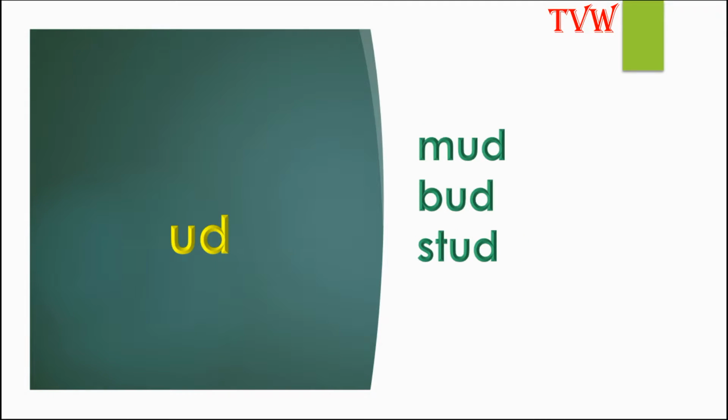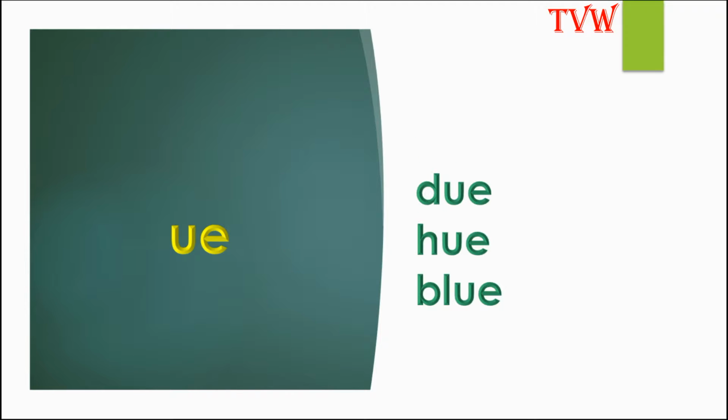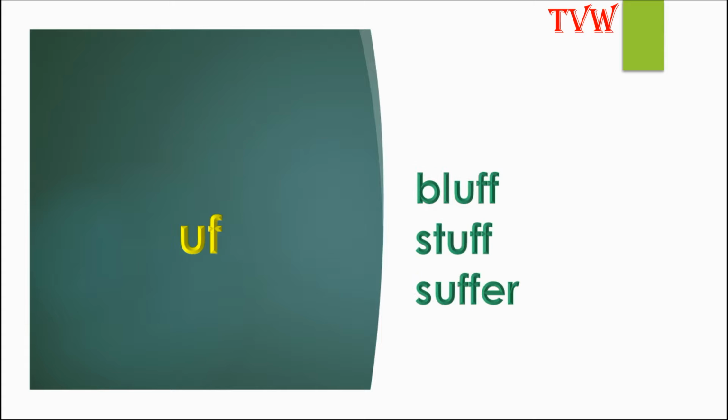The letters UD make the sound ud, as in mud, bud, stud. So the letters UD make the sound ud. The letters UE make the sound U, as in dew, hue, blue. The letters UF make the sound uff, as in bluff, stuff, suffer.